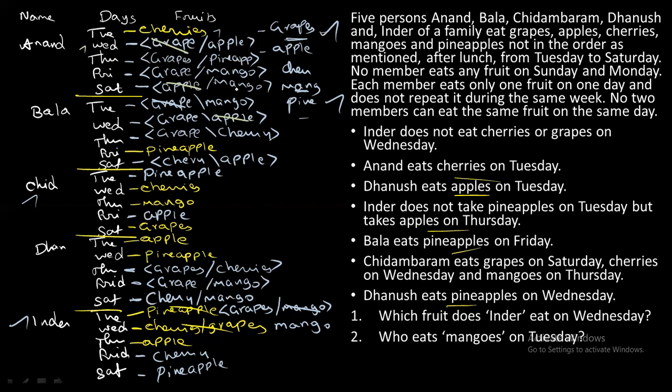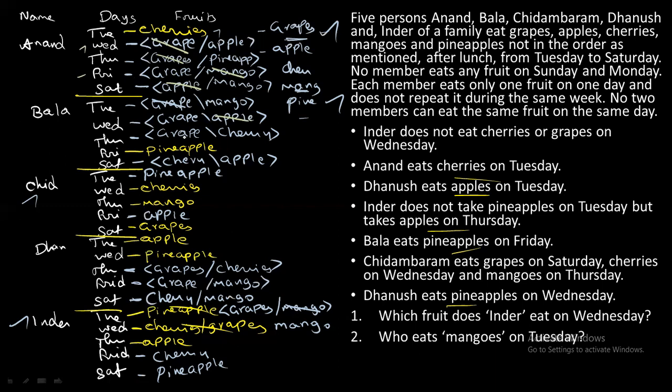Now, you have fixed what? Mango for Anand on Saturday. So you cannot fix mango for Anand on Friday. Now you fixed grape for Anand on Friday, so you cannot fix the same grape for Anand on Thursday. So you got apple for Anand on Wednesday, and Thursday it is pineapple, for Friday it is grape, and for Saturday it is mango. So you have fixed.